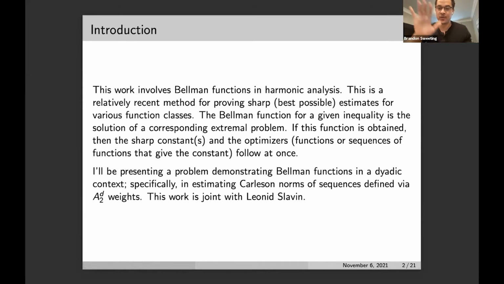Usually the difference of two convex sets. So if this function is obtained, then both the sharp constants and optimizers, which are functions or sequences of functions that support the constant, follow. I'll be presenting a problem which demonstrates Bellman functions in a dyadic context, specifically when estimating the Carleson norms of sequences that are defined in terms of dyadic A2 weights. This work is joint with my PhD advisor, Leonid Slavin.